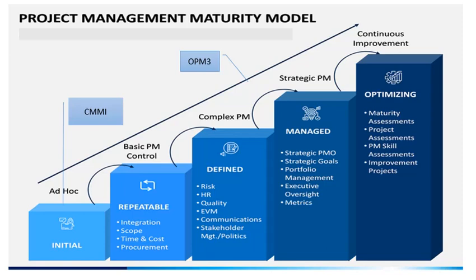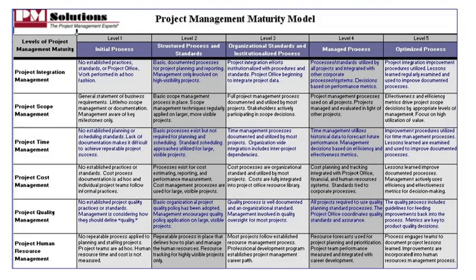In the next slide, this particular slide explains the levels of the project maturity model across various project management functions and processes, right? So it explains how the project management functions and processes are characterized at different levels of the maturity model.